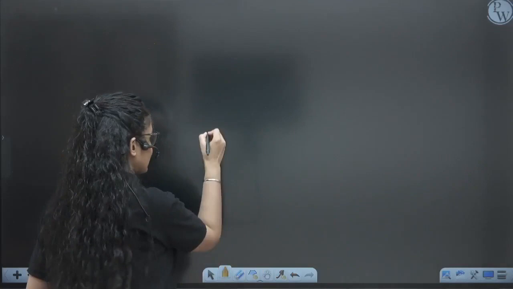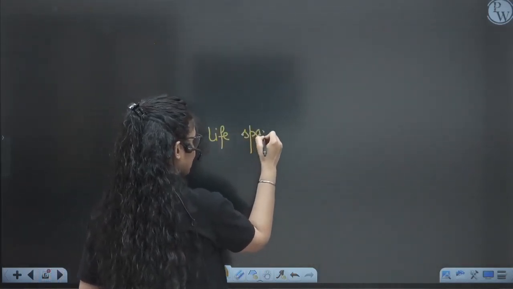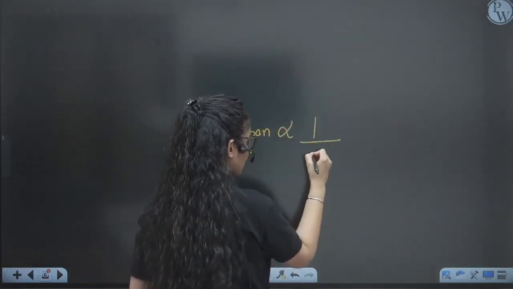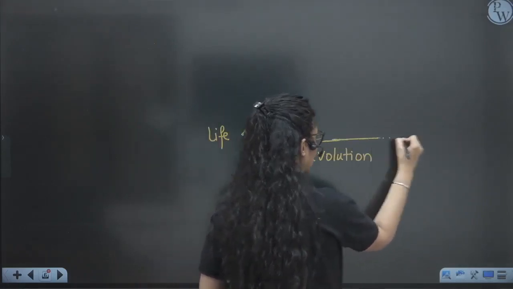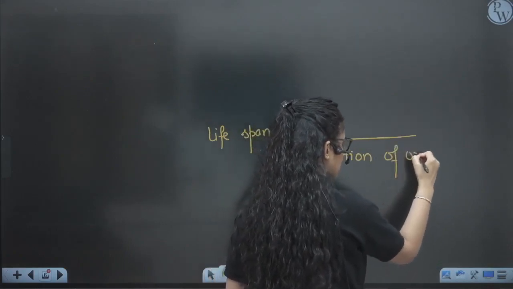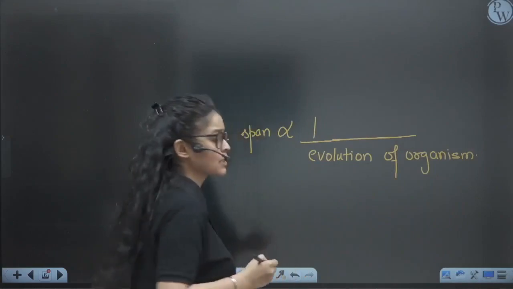So one thing is clear, that lifespan or life cycle is always inversely proportional to the evolution in an organism. So an organism having a long life cycle or long lifespan is less susceptible to evolution, or evolution will occur very slowly in them, right?